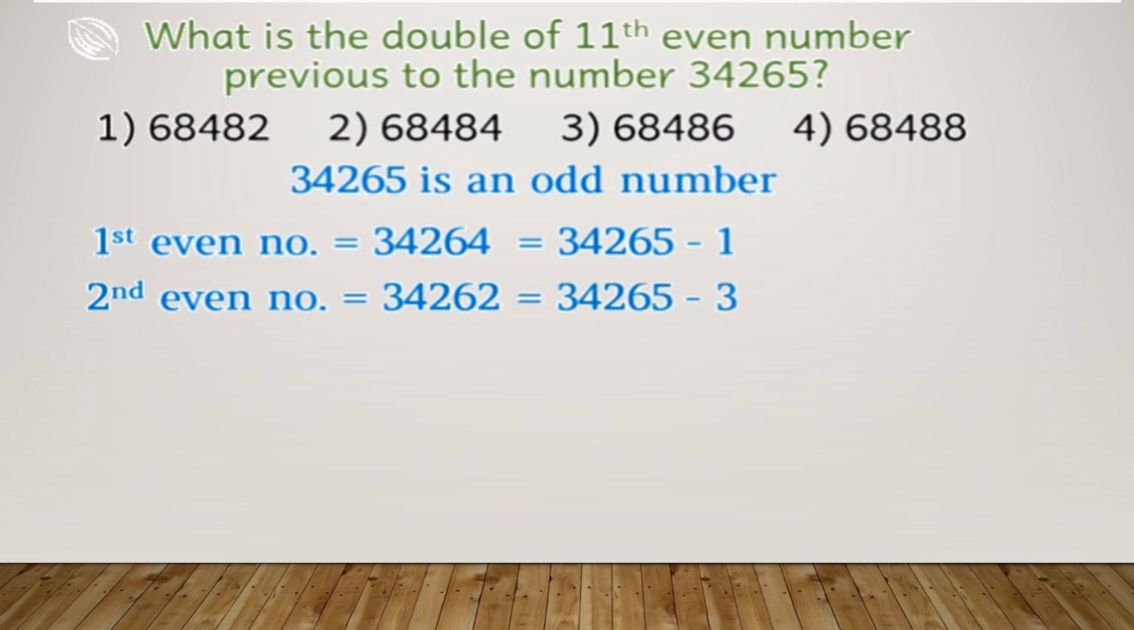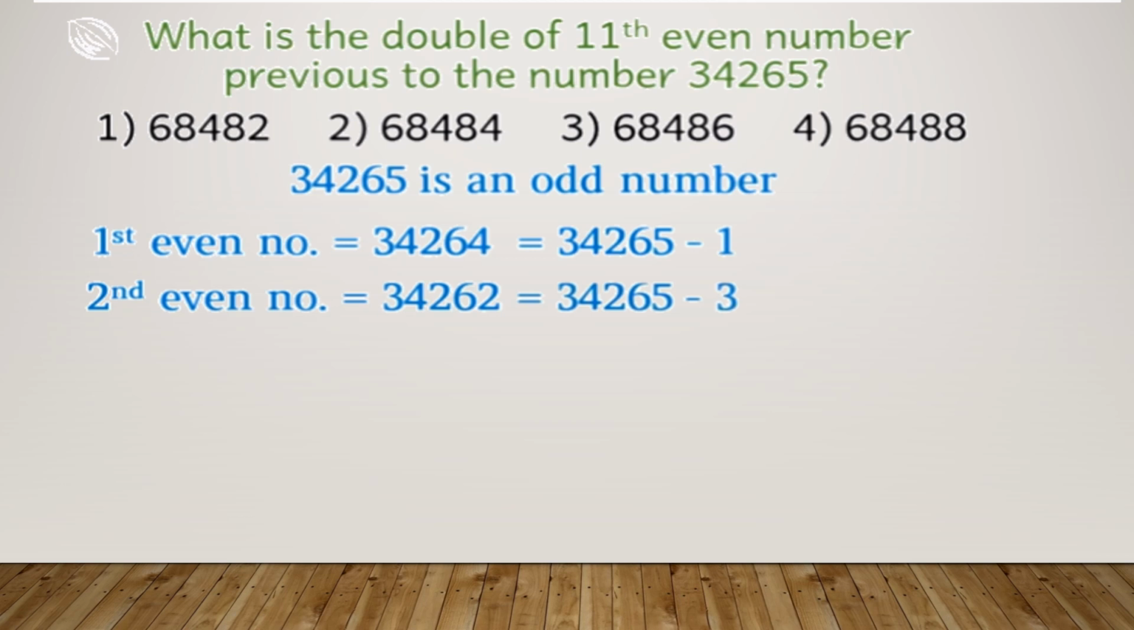34,265 is an odd number. Everybody knows this. Next, the first even number before this, previous, we have been asked. So previous to this it will be 34,264. The second even number will be 34,262. If you notice the pattern here, again the same thing that we did for the first question,